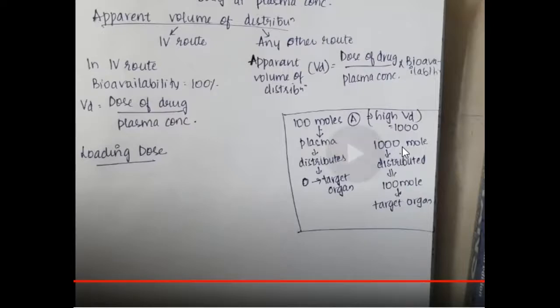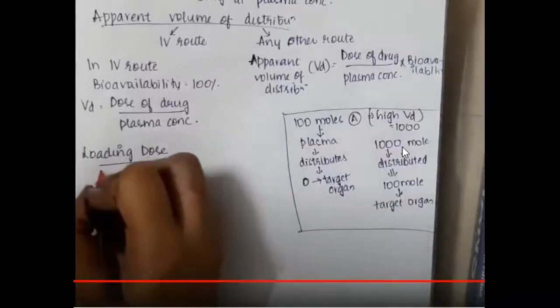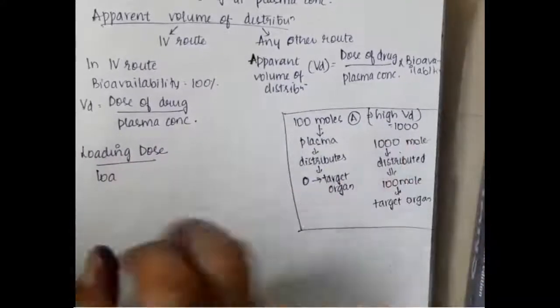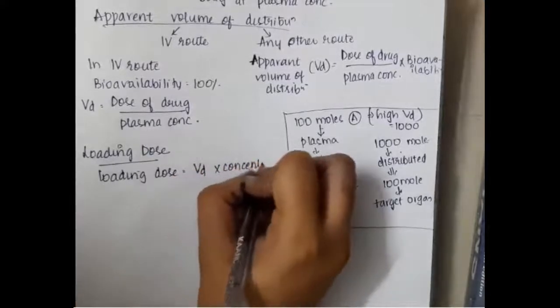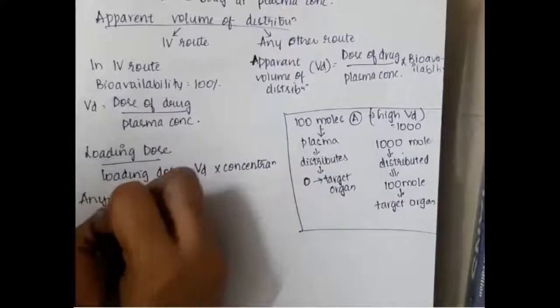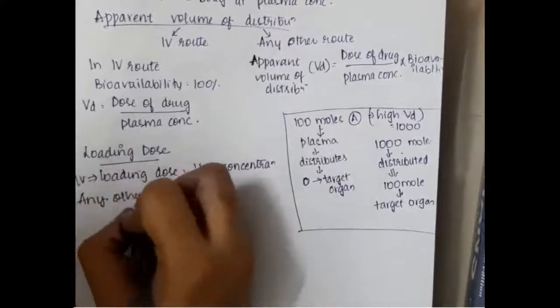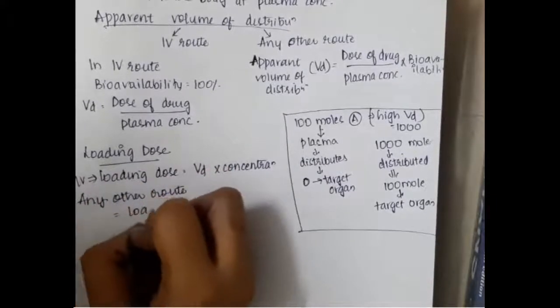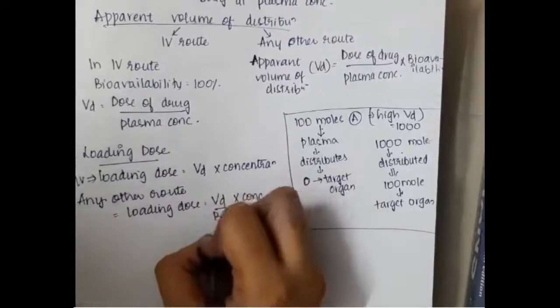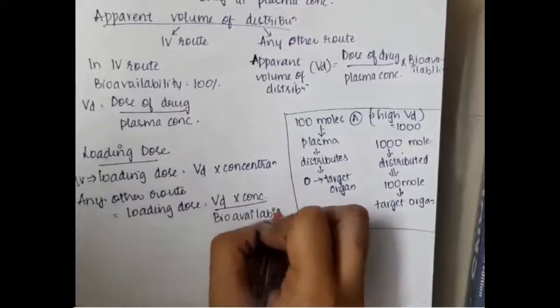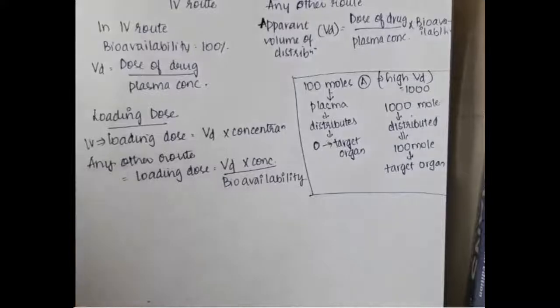So the loading dose for an IV drug is equal to volume of distribution into concentration of that drug, whereas the loading dose for any other route is equal to volume of distribution into concentration by bioavailability. So I think you understood a little.